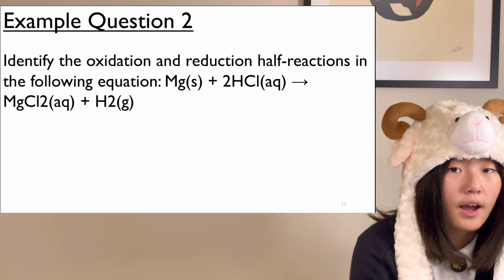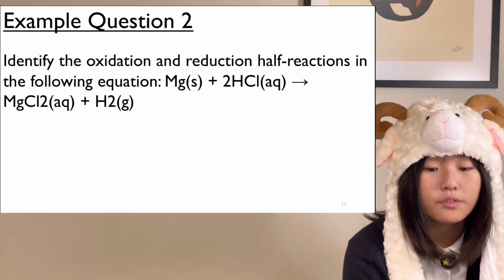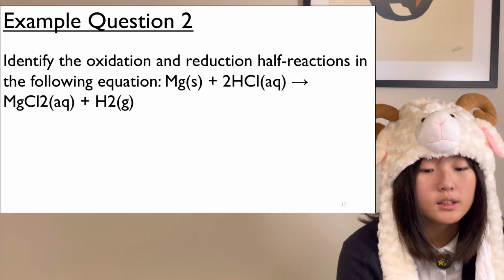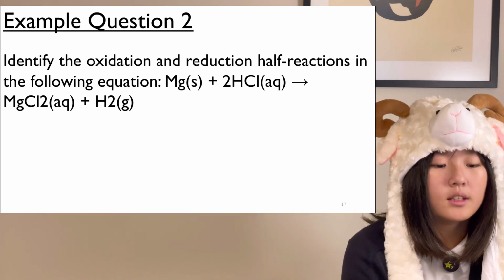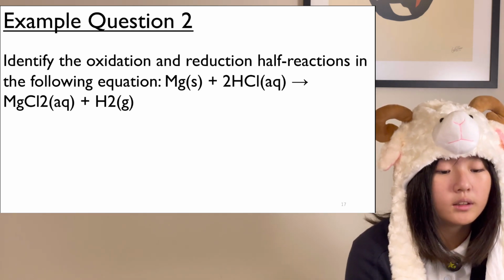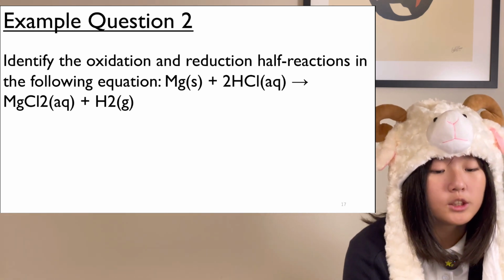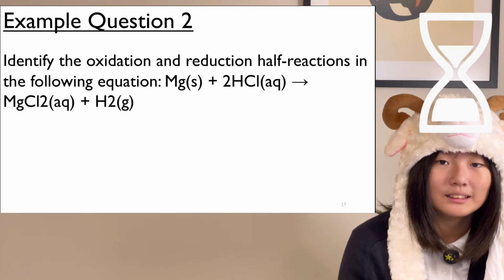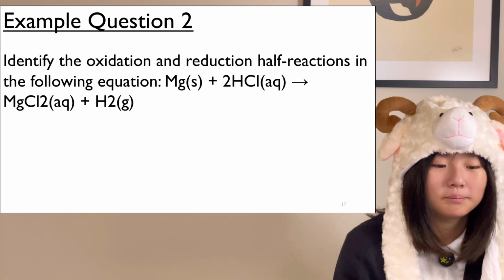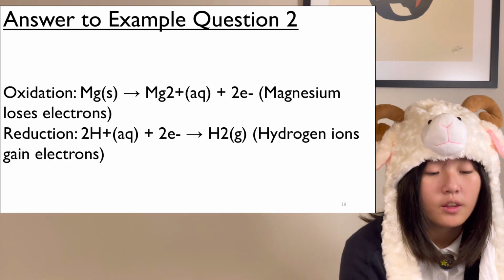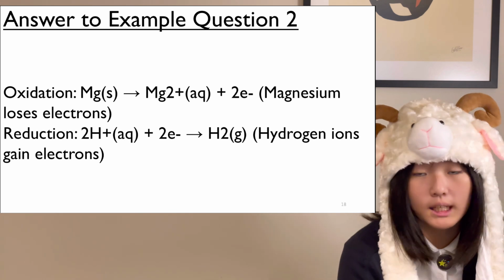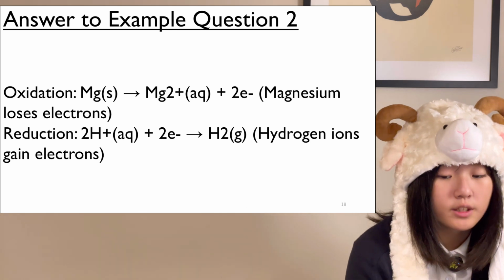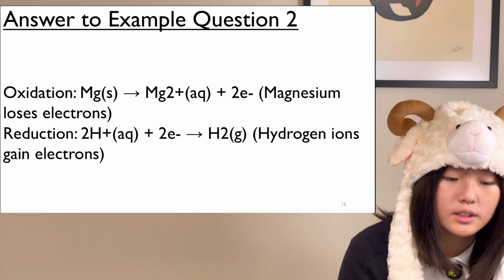Number 2. Identify the oxidation and reduction half reactions in the following equation. Mg(s) + 2HCl(aq) → MgCl2(aq) + H2(g). The answer is the oxidation is the magnesium, because magnesium is the one that loses the electrons. Reduction is the hydrogen ions, because they are the ones gaining the electrons.